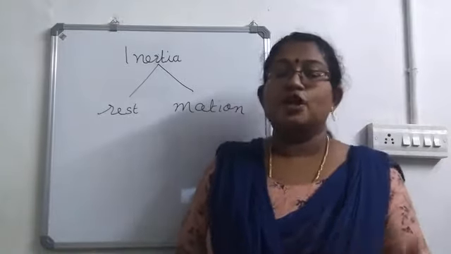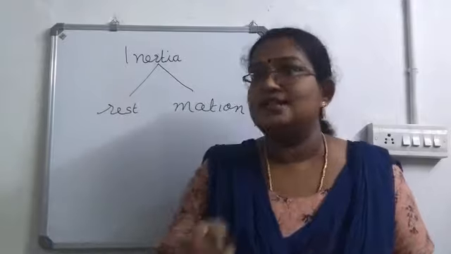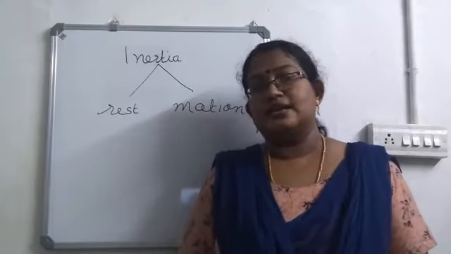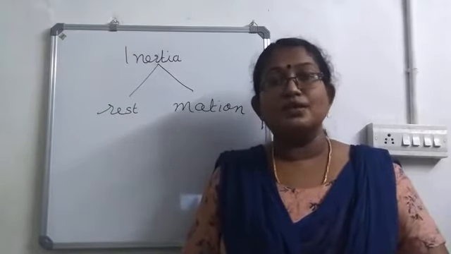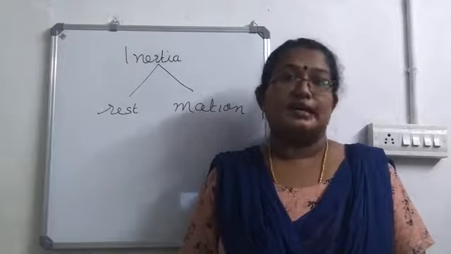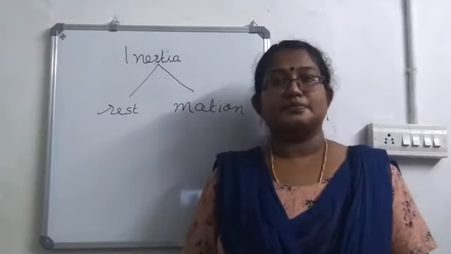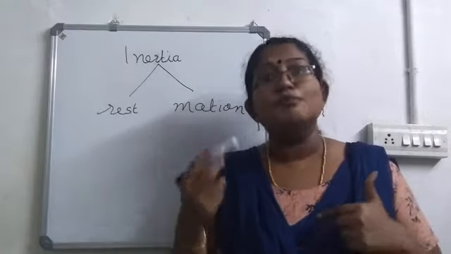First thing, when you are pedaling a cycle. So when you apply force on the pedal, then only the cycle will move. Once you stop pedaling, what happens? Will the cycle stop? No. It will move for some more distance and then only it will come to stop. Isn't it? So what is the reason there? What was the state of the cycle? Motion.